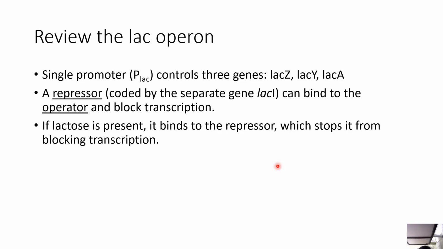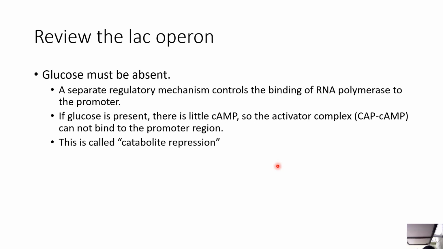Now, if lactose is present, it binds to the repressor, which stops it from blocking transcription. Now, glucose must be absent. A separate regulatory mechanism controls the binding of RNA polymerase to the promoter. If glucose is present, there is little cyclic AMP. So the activator complex CAP-cyclic AMP cannot bind to the promoter region. This is called catabolite repression.